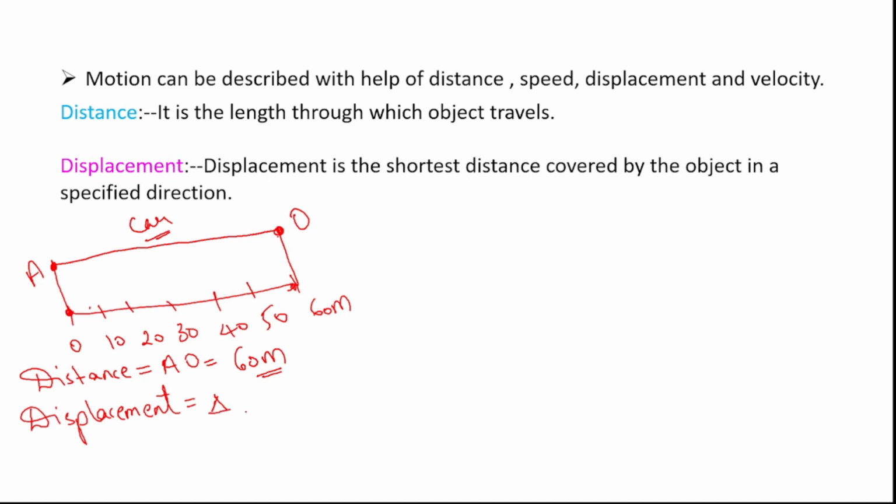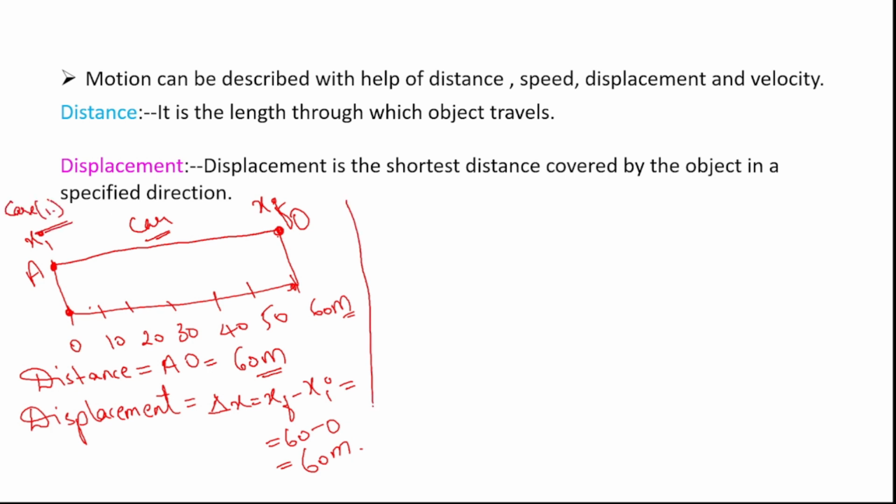We will calculate displacement as delta x equal to xf minus xi. So what is the final position of that car? O point is the final position of that car, right? And what is the initial position of that car? A point is the initial position of that car. So where is the A point? It is 0. Where is the final point? It is 60 meters. So 60 minus 0. So how much will you get? 60 meters. Let us say this is case 1.